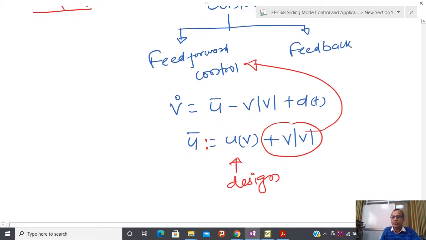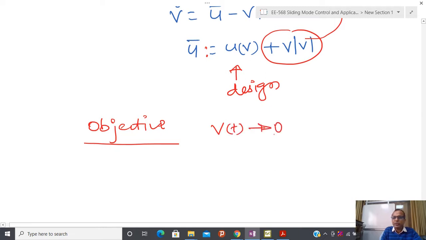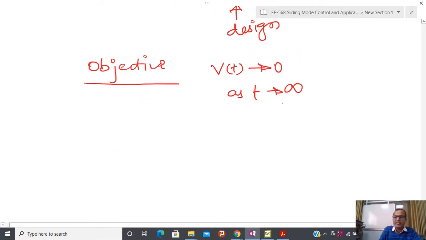And we know that whenever you have a control problem, first try to specify the objective. So my objective, or my prime objective, is to make sure that v(t) tends towards 0 as t tends towards infinity. In the best case, as I have already told you, I can also enforce v(t) equal to 0 for t greater than some finite time T, where T is some finite constant.